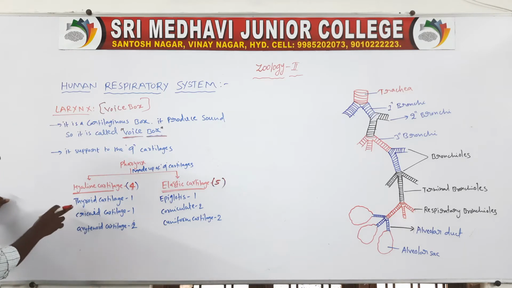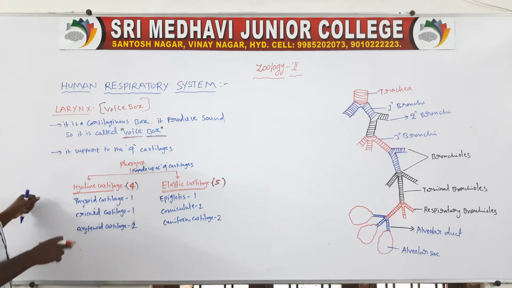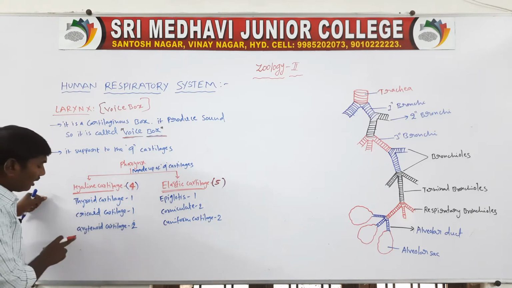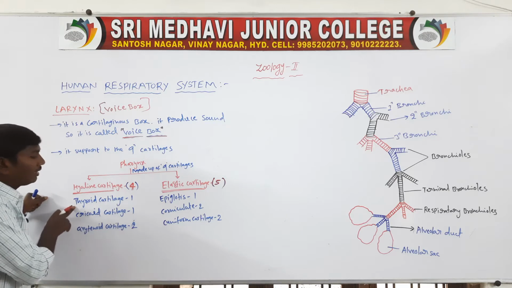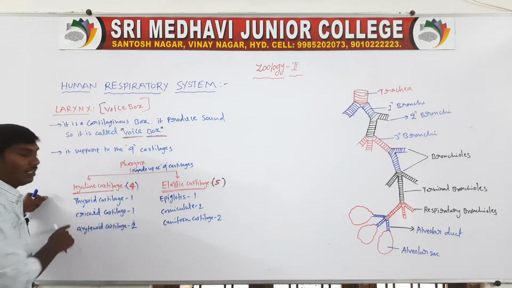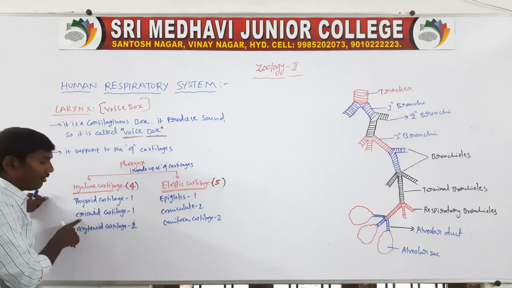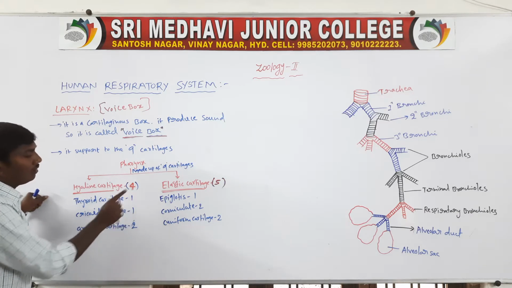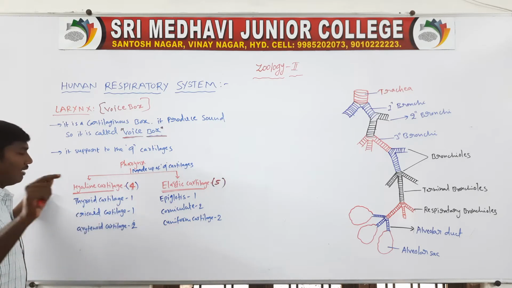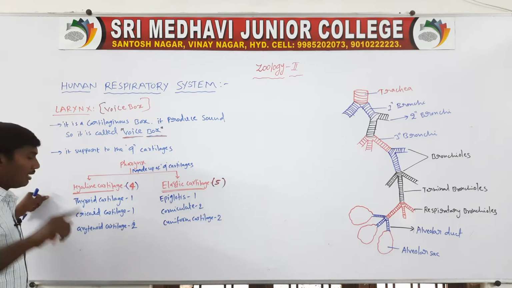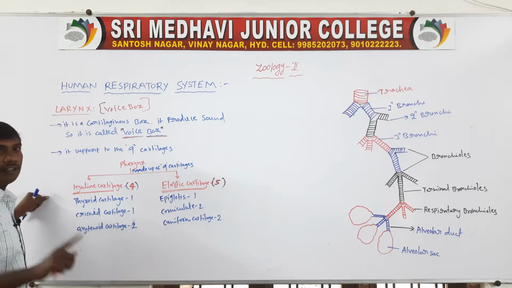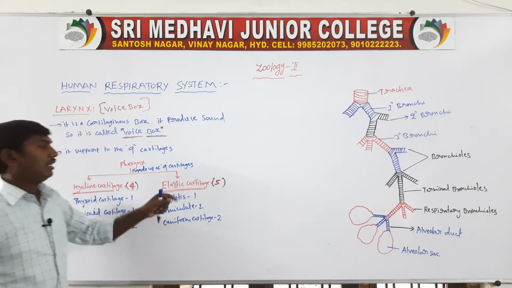The hyaline cartilages: first, thyroid cartilage, 1 in number; second, cricoid cartilage, 1 in number; third, arytenoid cartilage, 2 in number. Totally 2 plus 1 is 3, 3 plus 1 is 4. The total is 4 in number. Next, the elastic cartilages.